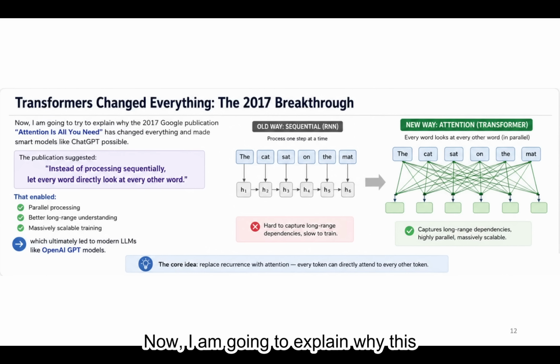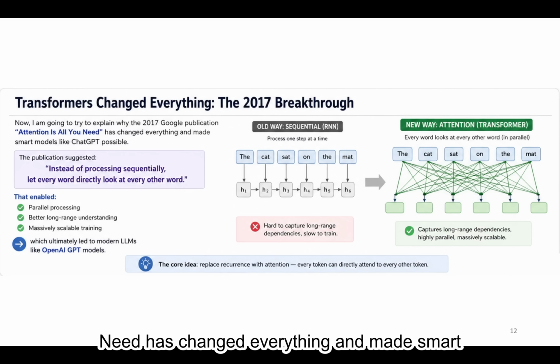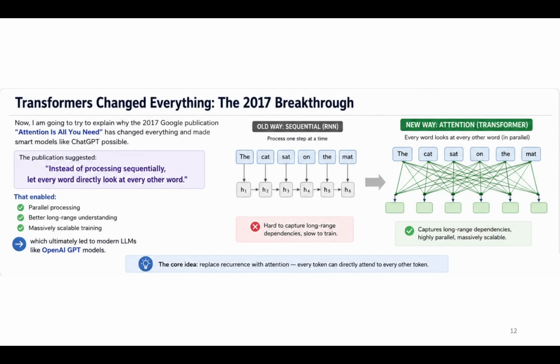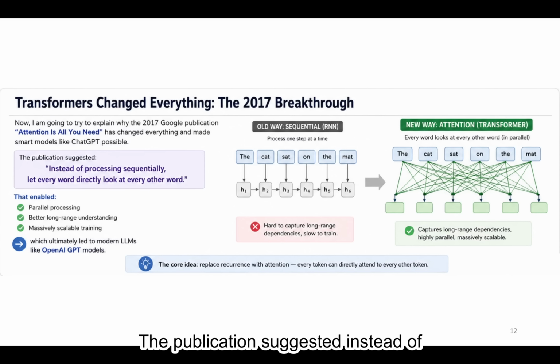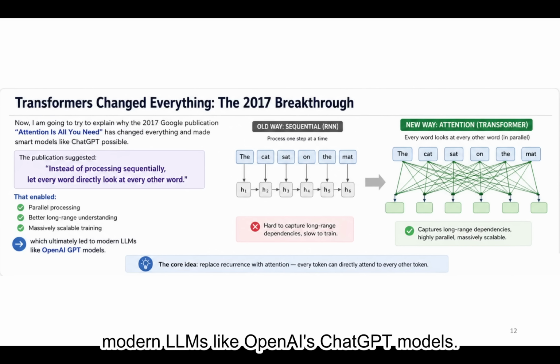Now, I'm going to explain why this 2017 Google publication called "Attention is All You Need" has changed everything and made smart models like ChatGPT possible. The publication suggested, instead of processing sequentially, let every word directly look at every other word. That enabled parallel processing, better long-range understanding, massively scalable training, which ultimately led to modern LLMs like OpenAI ChatGPT models.